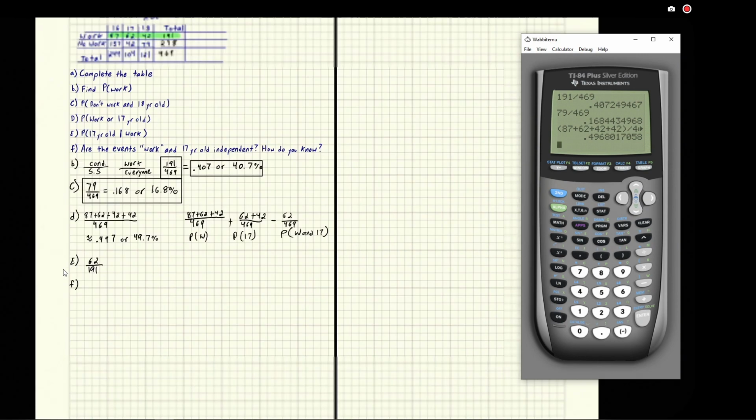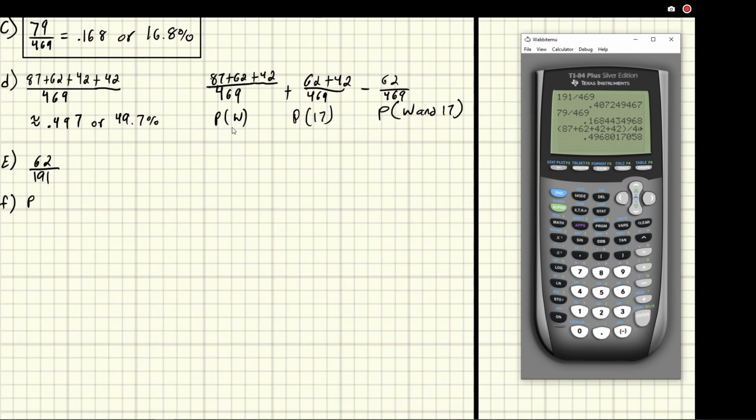All right, so F's got a concept question. Are the events work and 17-year-old independent? How do you know? So there is a rule, actually, kind of similar to our OR rule, that can tell us if two events are independent. So we say the probability of an event, let's call our first event A, given probability that B has happened, is equal to probability of A, meaning that A is the same probability regardless of if B happens or not.